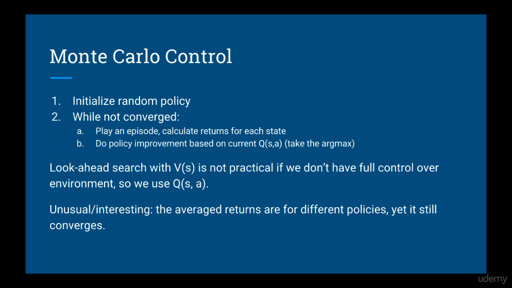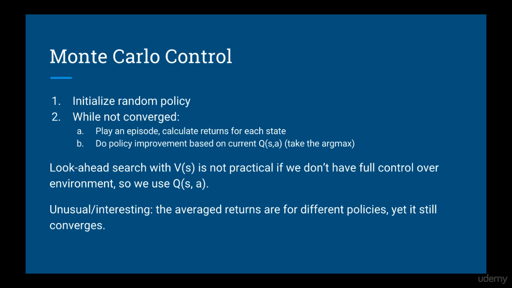Note that with Monte Carlo, we want to use Q of S and A because doing a look-ahead search with V of S is not practical. If we don't have full control over the environment, we can't put our agent into any state that we choose, and so doing a look-ahead search won't work.